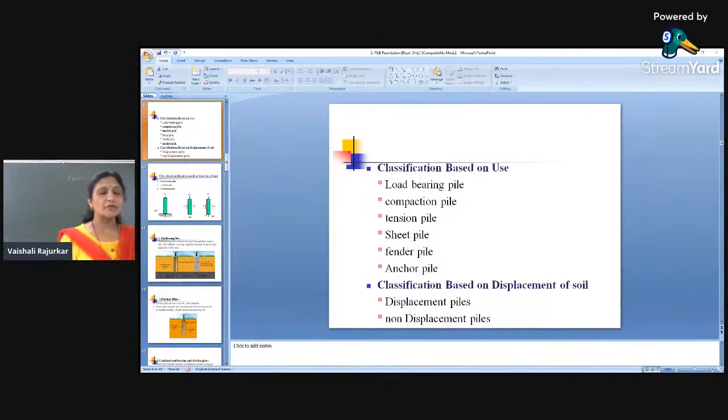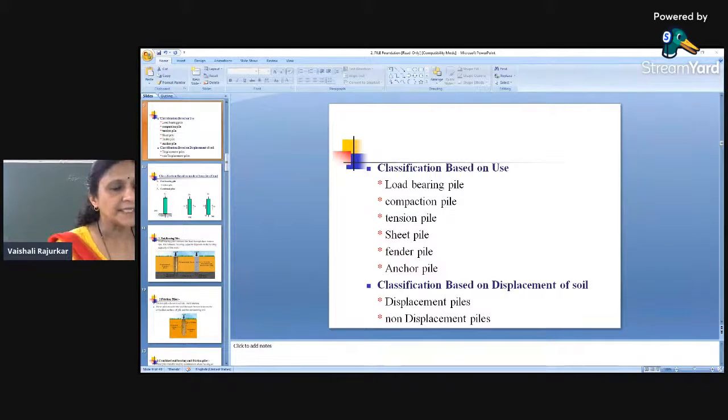Whereas in cast-in-situ piles, what we are doing is making a hole, removing the soil, and placing the pile. In that case, the surrounding soil is not getting displaced. In that case, it is called a non-displacement pile.